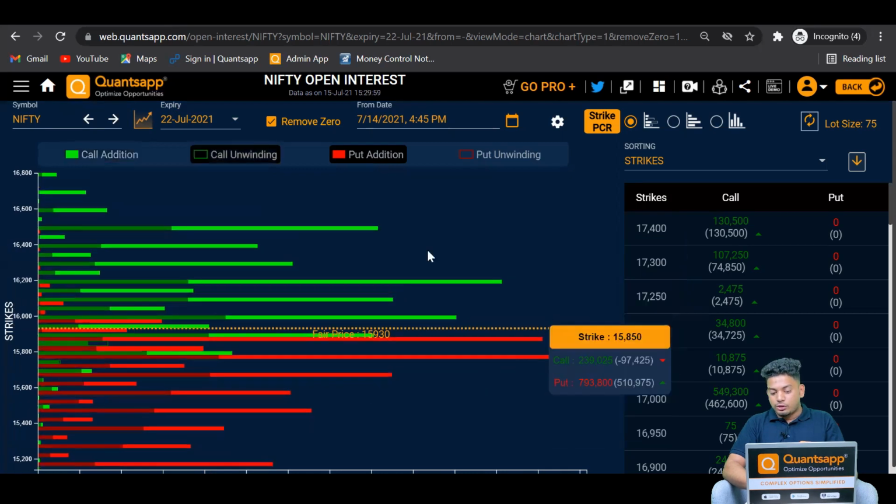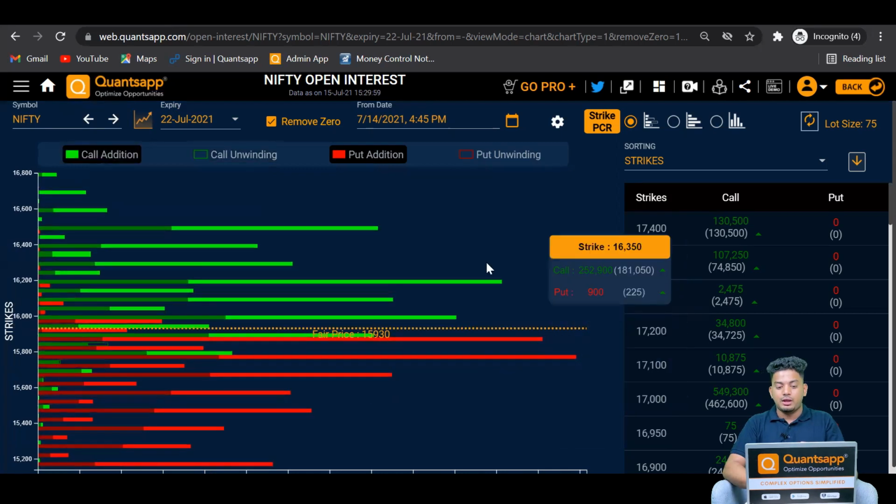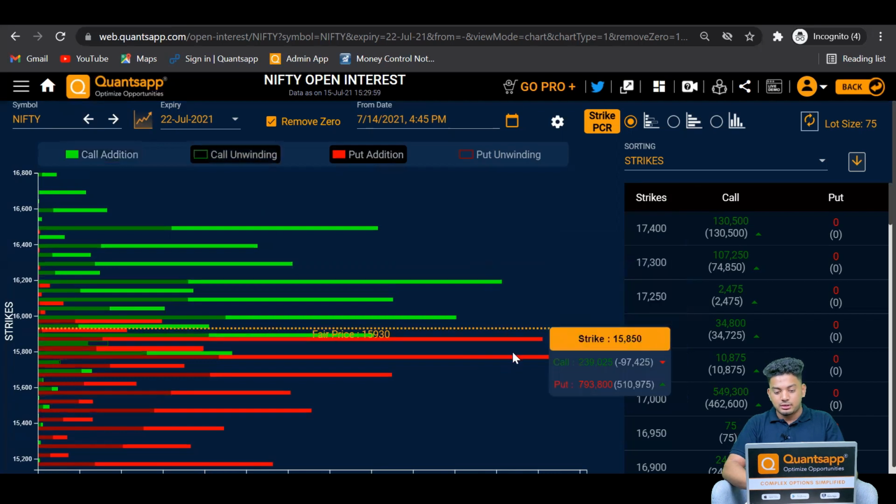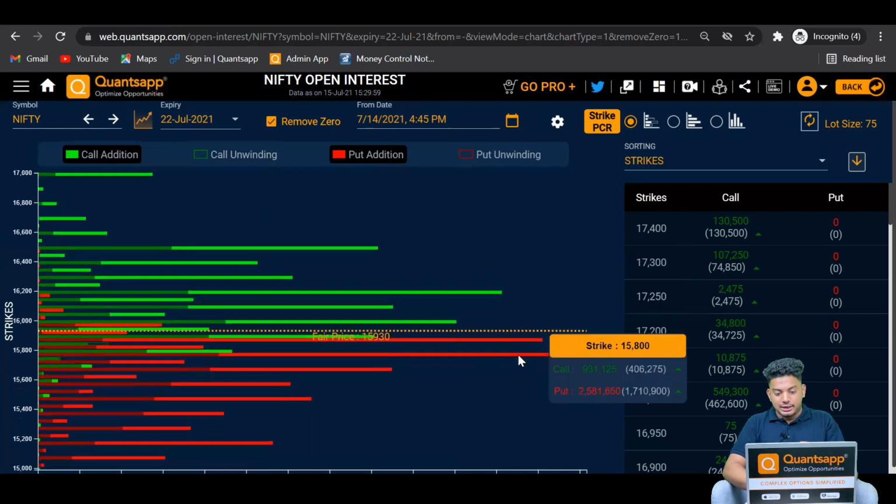Further, you can also find out the support as well. So 16,200 was our resistance. The biggest red bar on the entire graph will act like our support. Red color bars are showing us the put open interest. Wherever the highest put open interest is placed on the entire option chain, that strike ideally acts like a support. Now why is that so? Because maximum put writers have bet on that strike that in this particular expiry, Nifty or the selected instrument can't